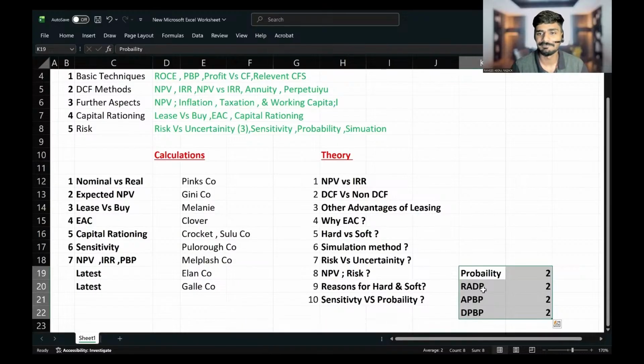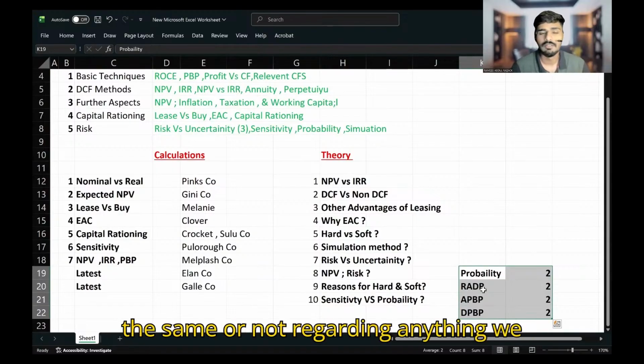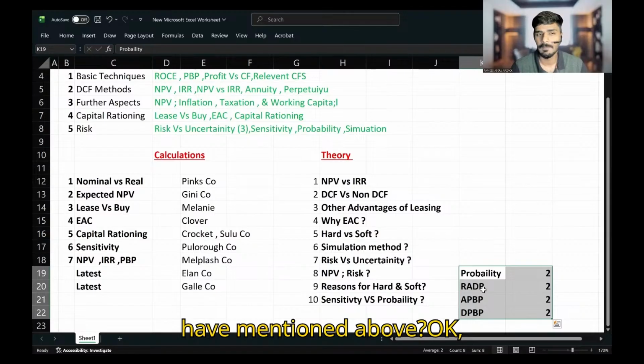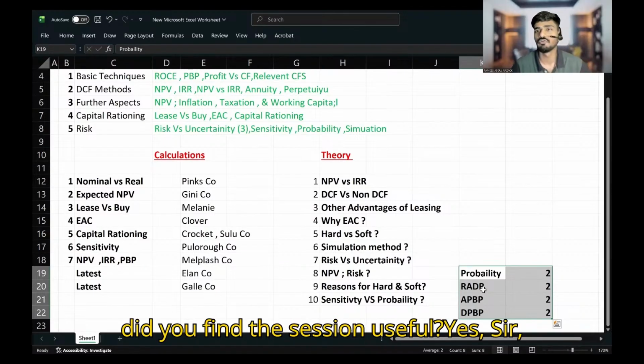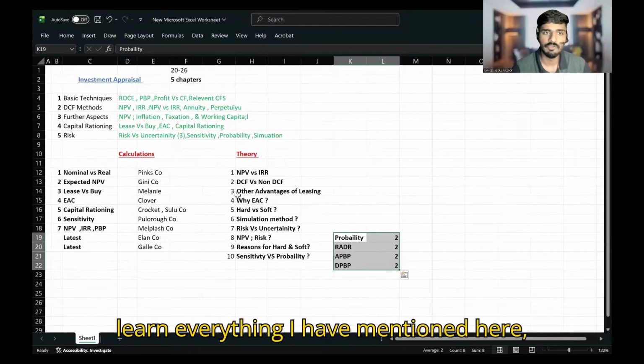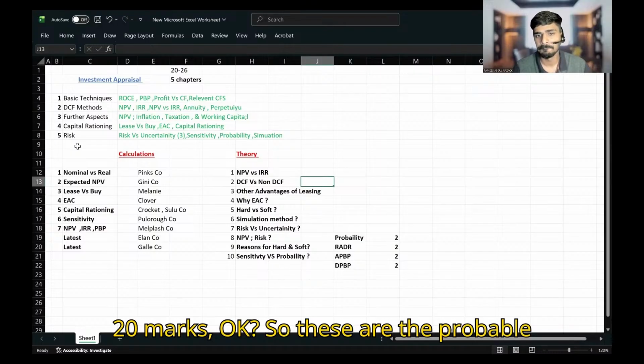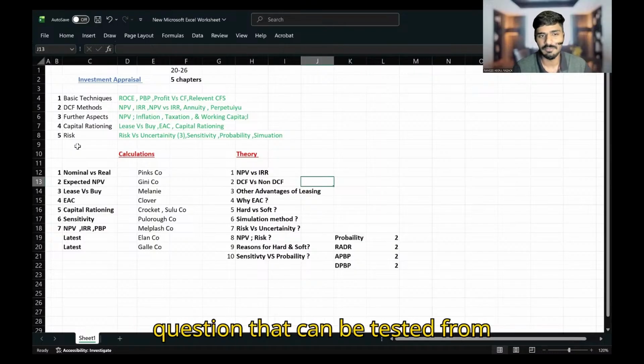So anything else? Does anyone have any questions regarding the same, not regarding anything we have mentioned above? Okay. Did you find the session useful? Yes, sir. 100%. Actually, if you learn everything I have mentioned here, you will most probably get the 20 marks. So these are the probable questions that can be tested from investment appraisal.